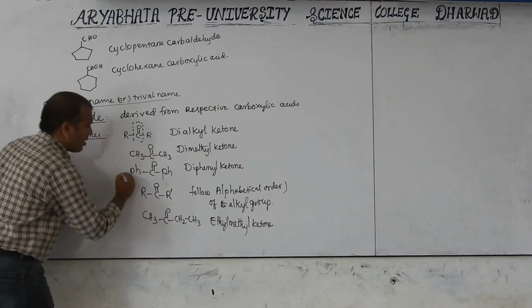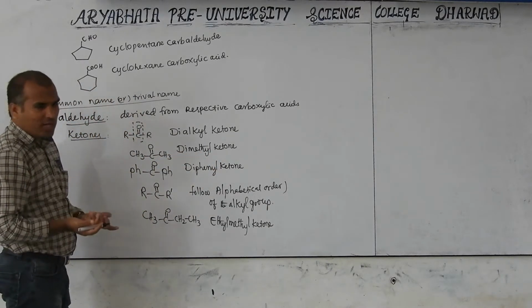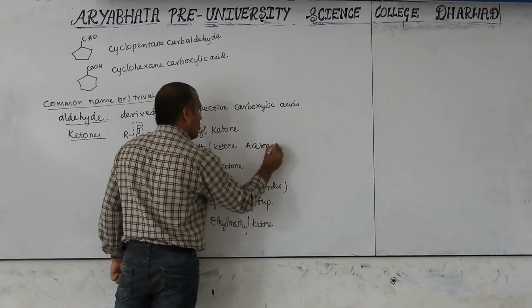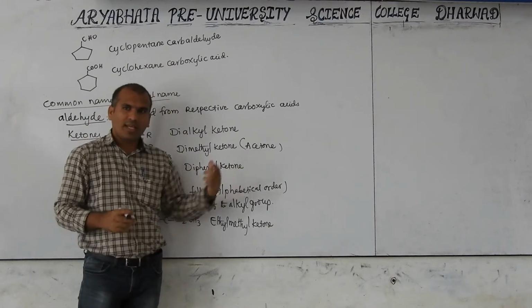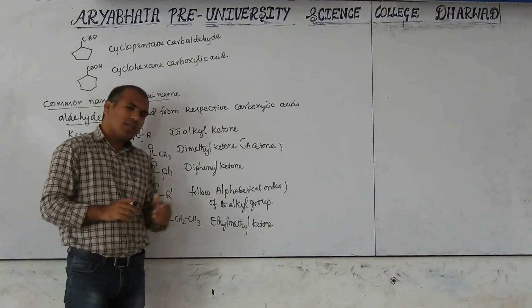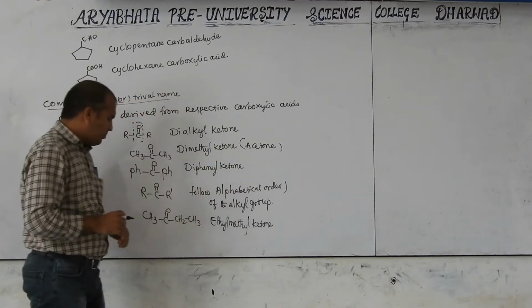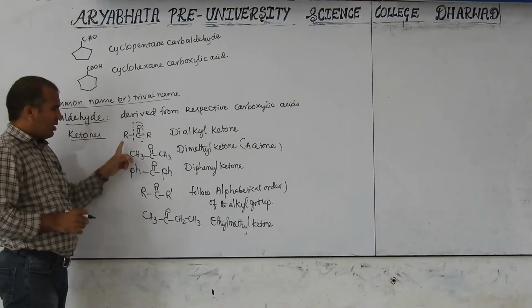But some historical names are there. Now we know this is dimethyl ketone, but what is the very well known name of this? Acetone. Instead of using dimethyl ketone, frequently we use the name acetone. This acetone name is the historical name, and it is still used. Now this is about the aldehydes and ketones.